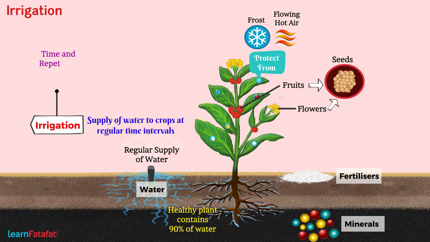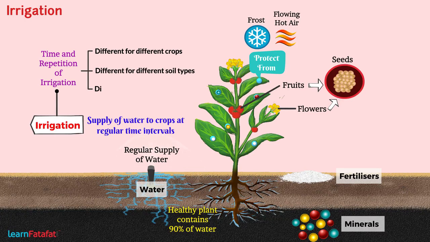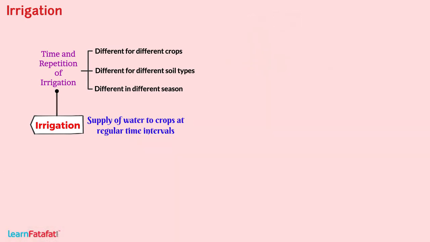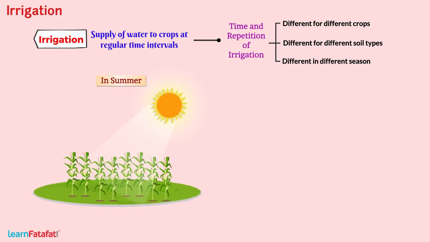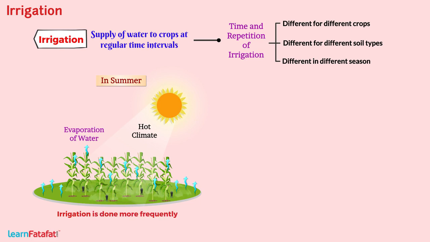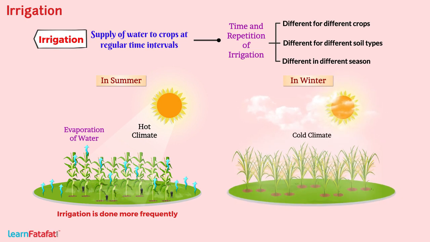The time and repetition of irrigation is different for different crops, different for different soil types, as well as different in different seasons. For example, in summer season, due to hot climate, evaporation of water through plant leaves and soil is higher, and so irrigation is done more frequently. However, in winter season, due to cold climate, irrigation is not so frequent.